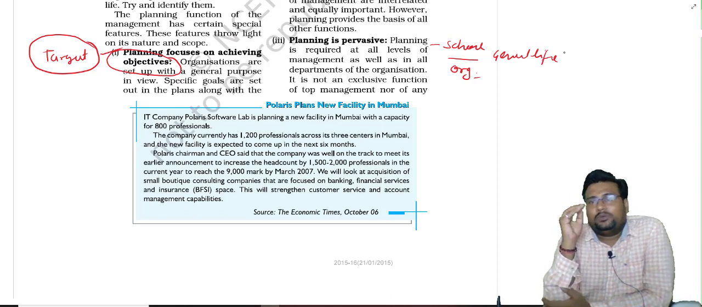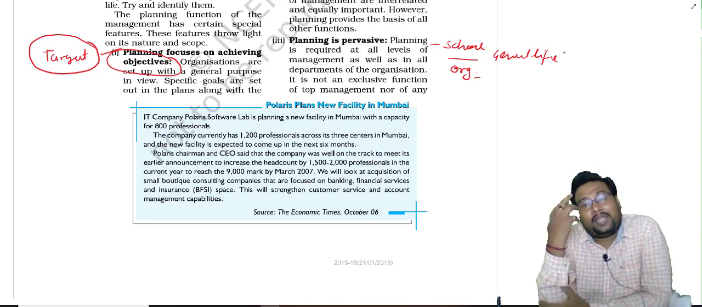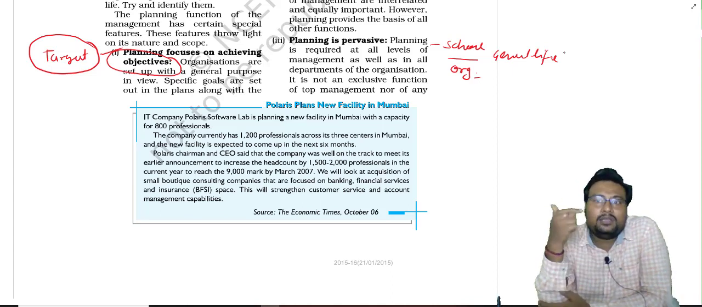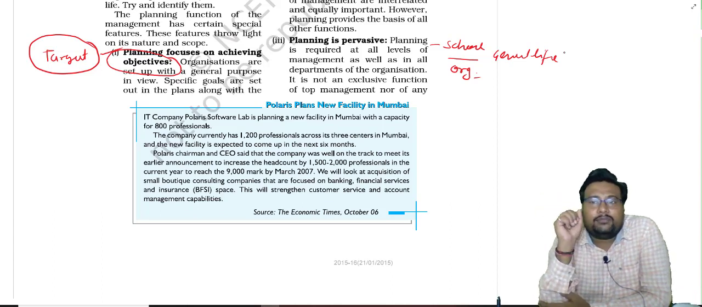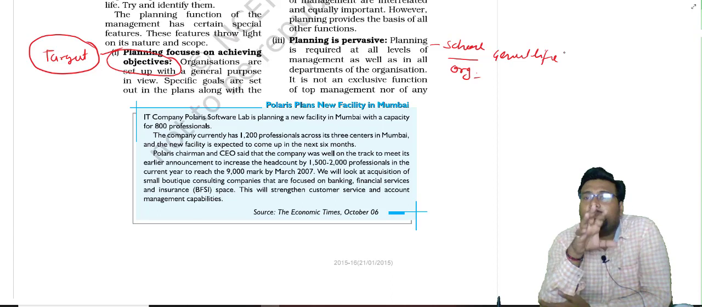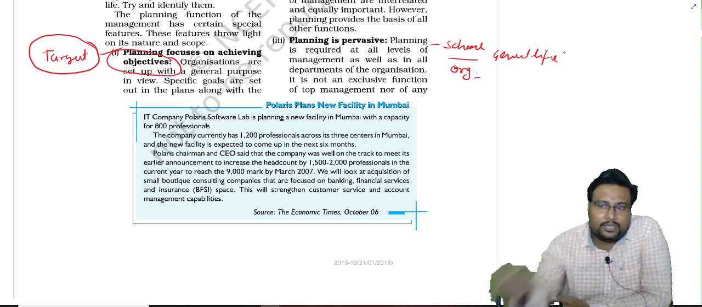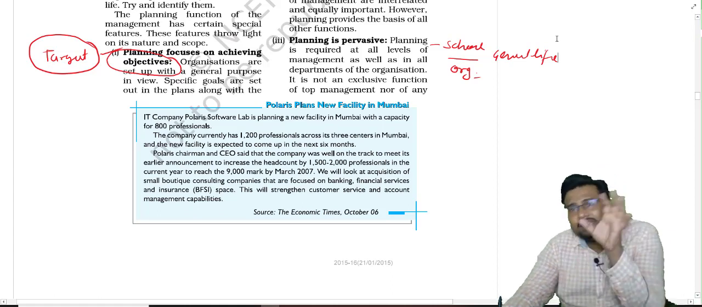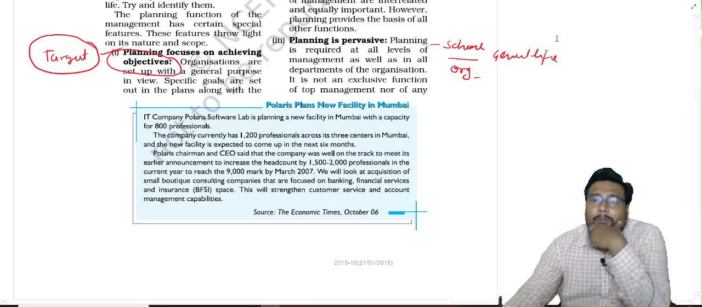Like, suppose you have a target to secure 90% plus in the board exam. So you have to make the plan. You have to think in advance what I have to do, how I will manage the time, which book I have to prefer, how I will do the practice, and how I will clear my doubts. You have to think all this in advance, and find out the best possible solution for that. Okay. So generally there is a myth that planning is present for top level only.